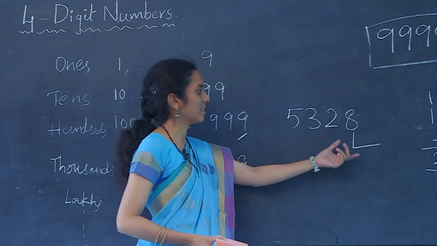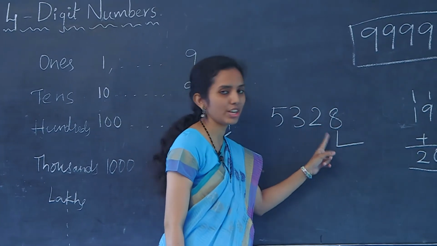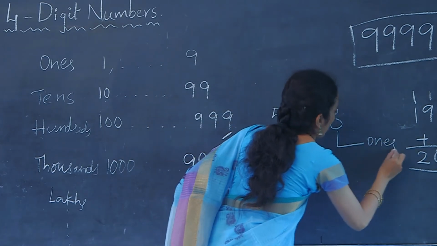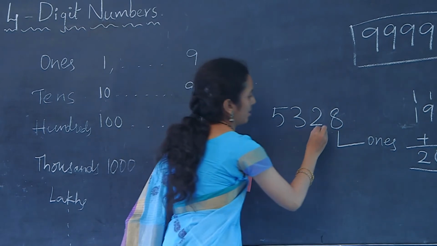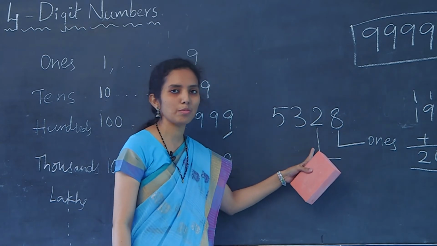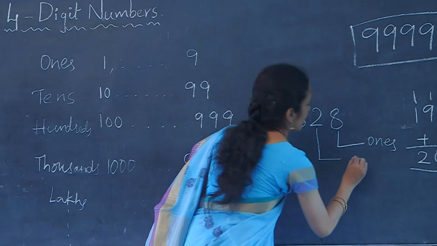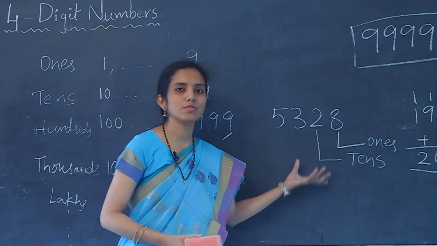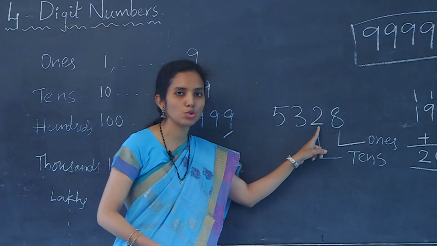In the ones place it is the digit 8. So, the place value of the digit 8 is ones and the face value is 8 itself. Coming to the second digit, 2, it is placed in the second position. So, the place value of digit 2 is tens and the face value is the digit itself, that is 2.